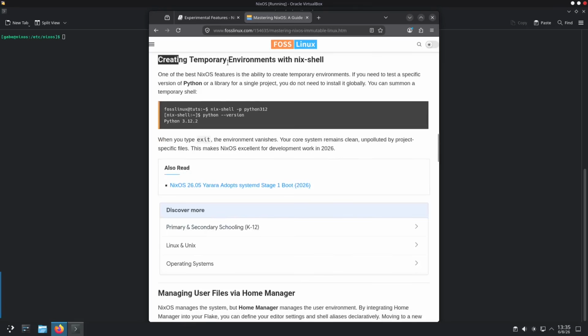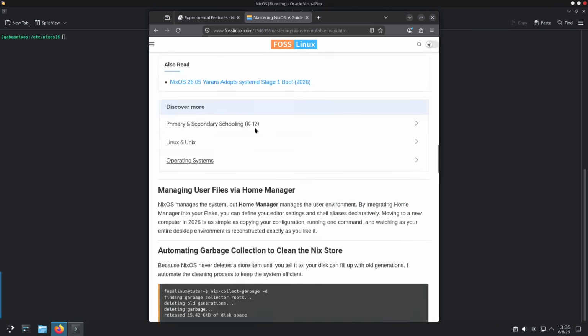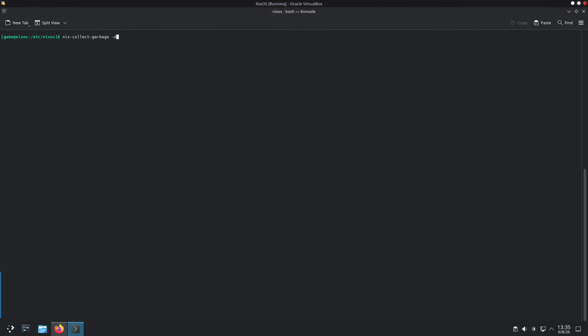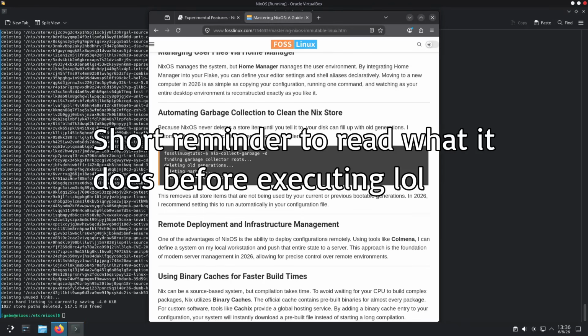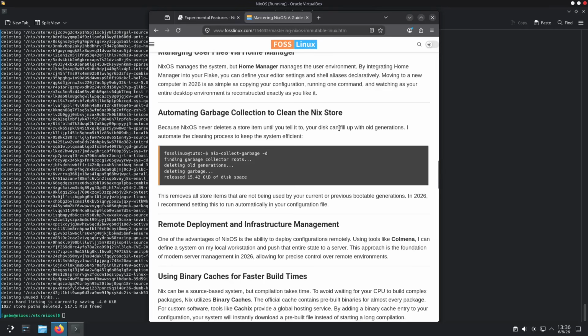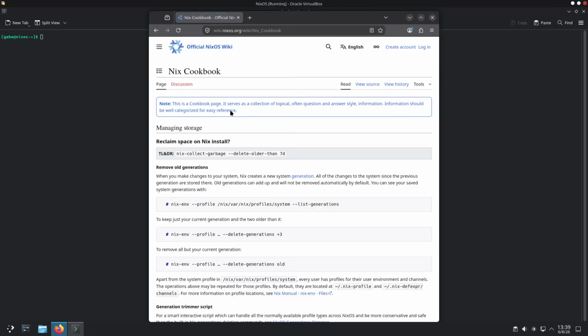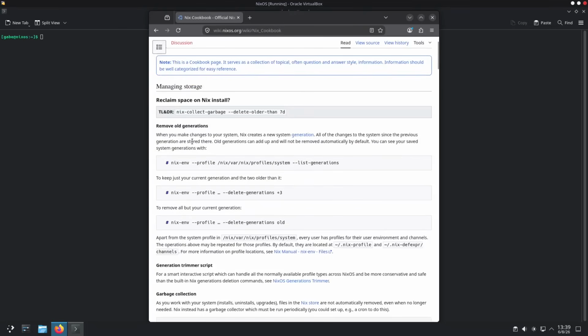Creating temporary environments. I see. Where garbage collection. So what did this exactly do? Because NixOS never deletes the store items until you tell it to, your disk can fill up with all the generations. Oh, the Nix cookbook. Yeah, I remember it. Reclaim space on NixOS. Yeah, I remember that. Remove all generations.